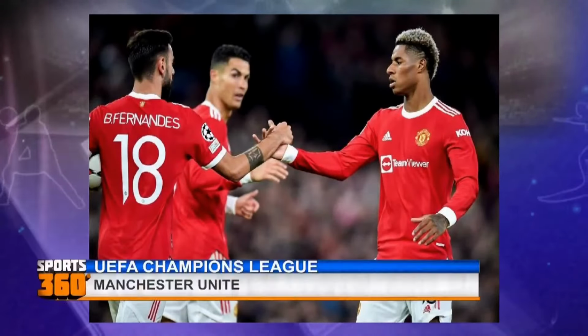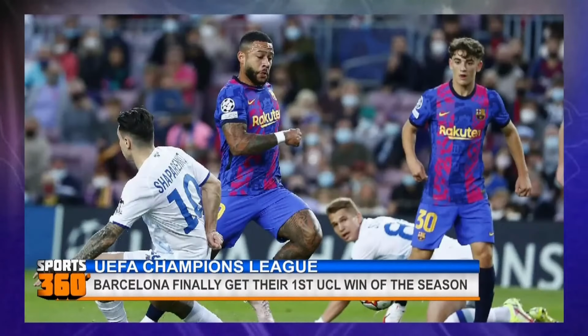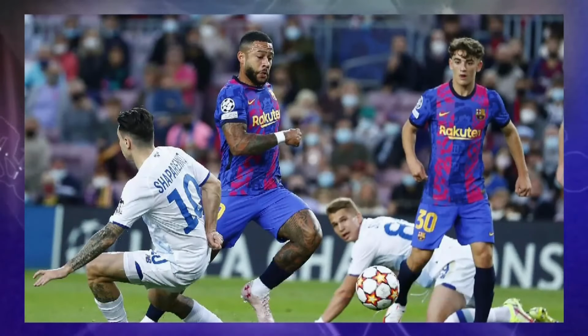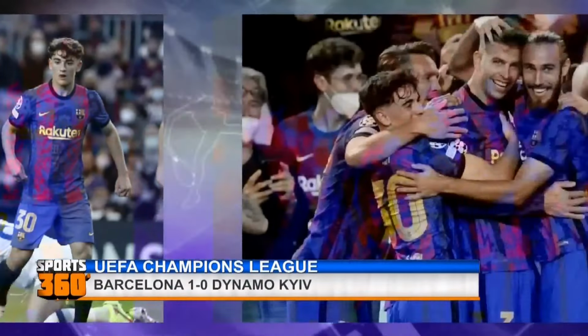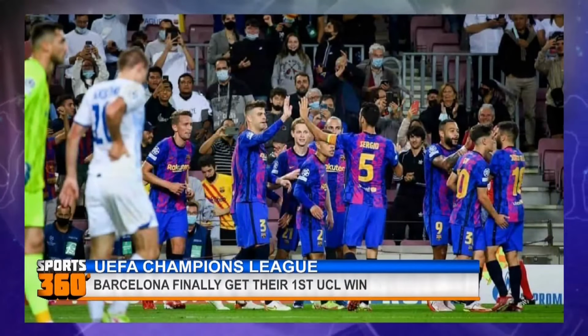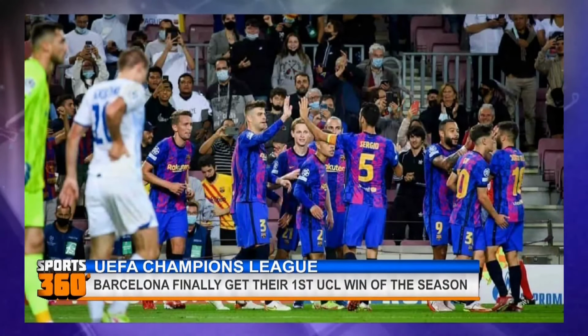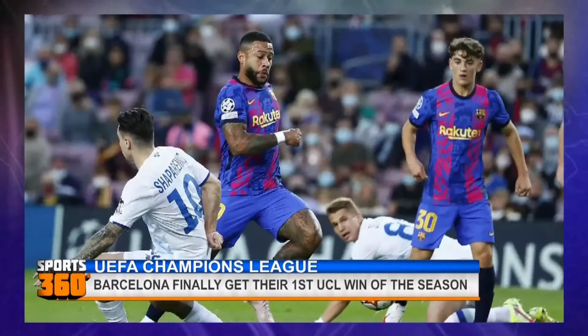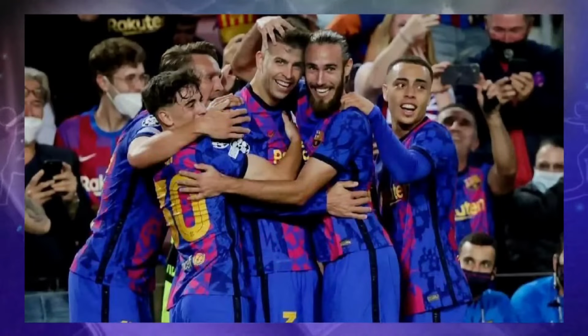Gerard Piqué scored Barcelona's first Champions League goal this season as Ronald Koeman's side beat Dynamo Kiev 1-0 to end their losing start to Group E. Piqué volleyed in a superb opener from Jordi Alba's cross as the hosts found the net in Europe for the first time in more than 4.5 hours. Barcelona were comfortable, if not clinical, and success keeps their hopes of reaching the knockout stage alive. They sit third, 1 point behind Benfica, who play Bayern Munich later.